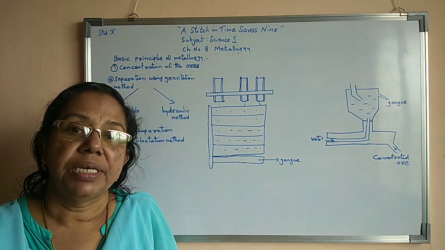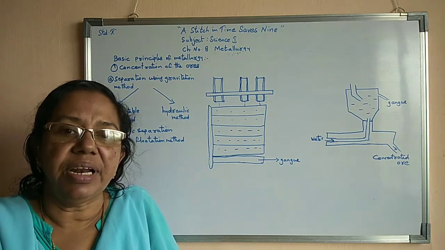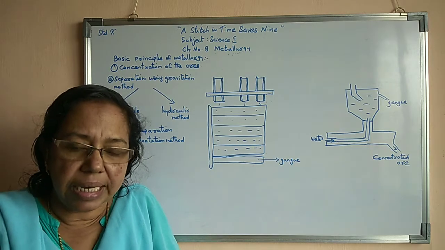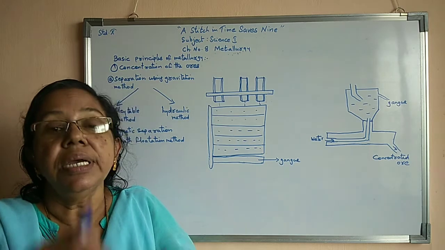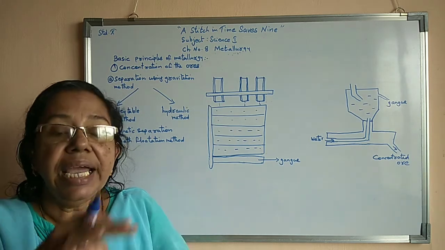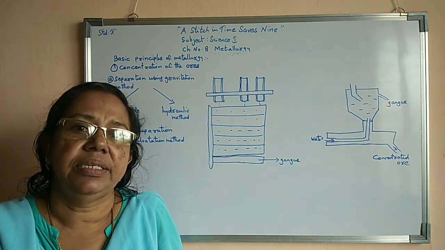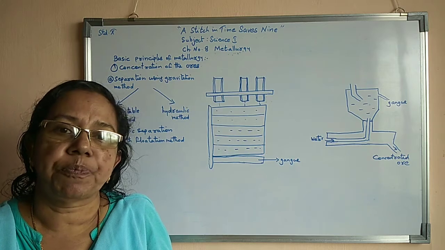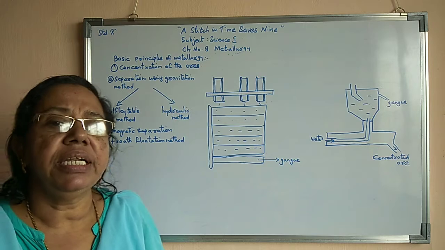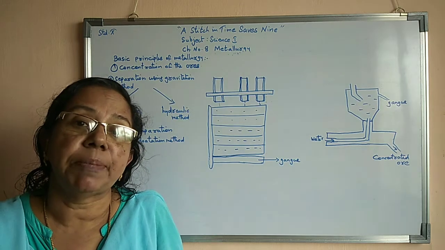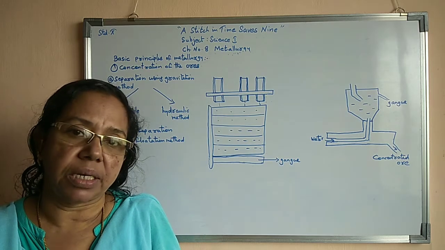If one table is there, its central region will have a network. Afterwards they vibrate or shake it. As a result, particles of sand come down, and any pebbles or big stones collect on top. Similar arrangement is used here, in this Wilfley table method, for separating heavy ores from the gangue particles.